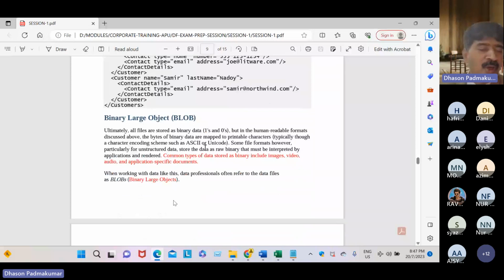Binary large object, BLOB. Sometimes we store data in a blob, like audio and video files. Students, they are in binary format. Most audio, video, and digital files are all stored in a blob, a binary large object.